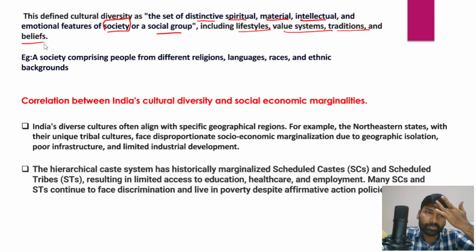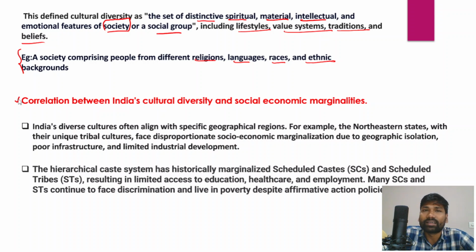For example, India is a multicultural, multi-diverse society, and India comprises people from different religions, different languages, different races, different ethnic groups and different regions. India is the best example of a multicultural and multi-diverse society. Now in this context, we need to find out whether there is any correlation between India's cultural diversity and the socio-economic marginalities. If there are any points, we could mention those points.